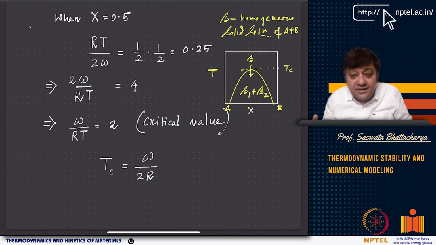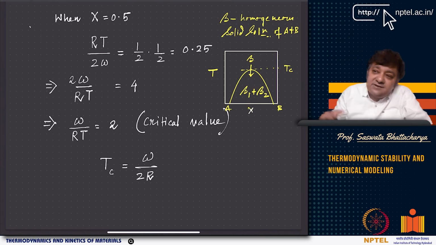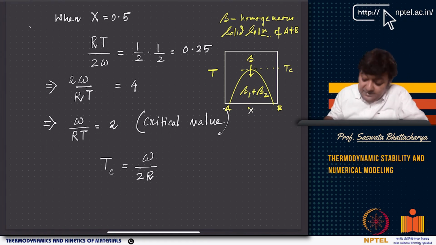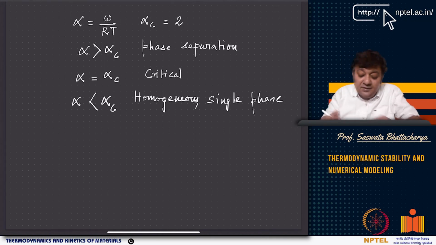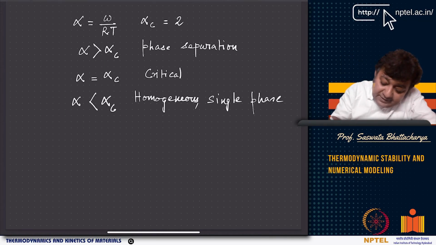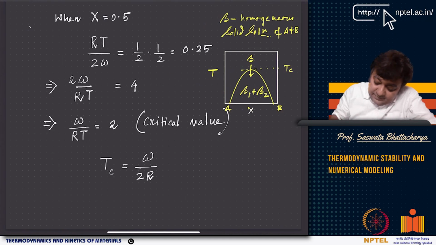And as you can see here, the diffusion is down the chemical potential gradient, but it is not down the composition gradient, because A becomes richer in A and B becomes richer in B. So if alpha equals omega by RT, then omega by RT equal to 2 is the critical value. From there you can write T equal to Tc, where Tc equals omega by 2R.